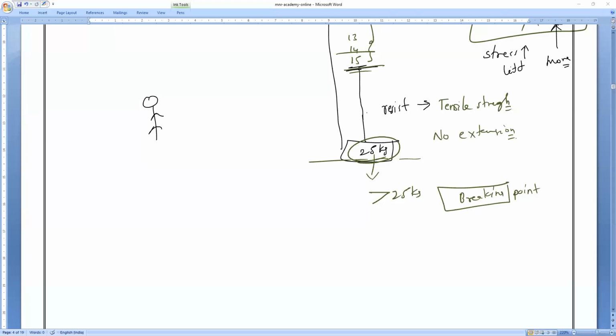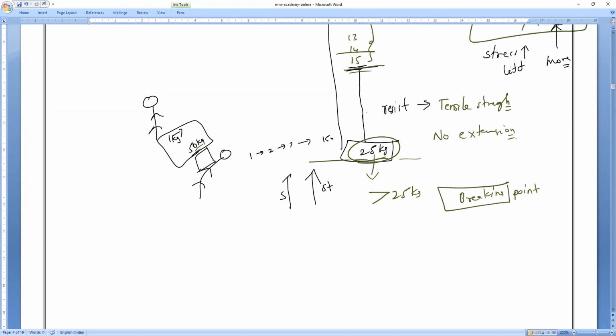Take it, for example, one coolie. Imagine the person is carrying a load on his shoulder, about 50 kg. From 1 kg to 50 kg, he can carry it: 1 kg becomes 2 kg, 2 kg becomes 3 kg, up to 50 kg. So stress increases and strain also increases. For him, there is no problem. He never feels any kind of difficulty. So up to 50 kg is the limit.